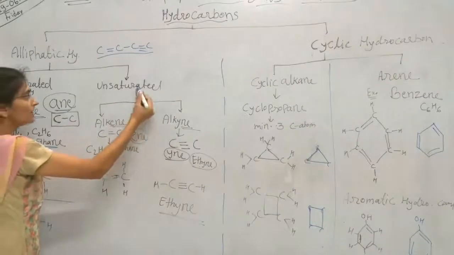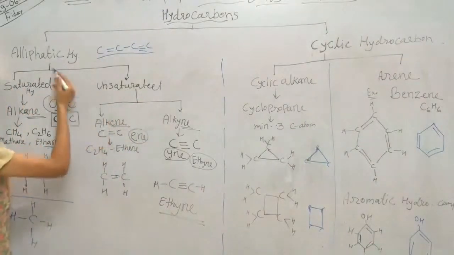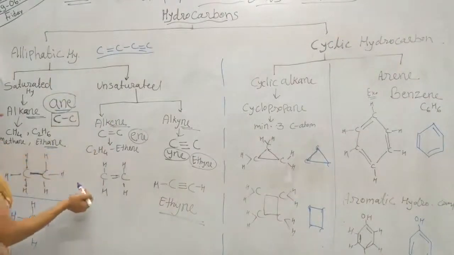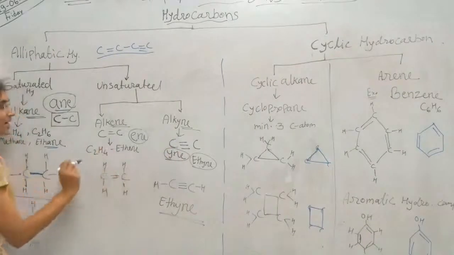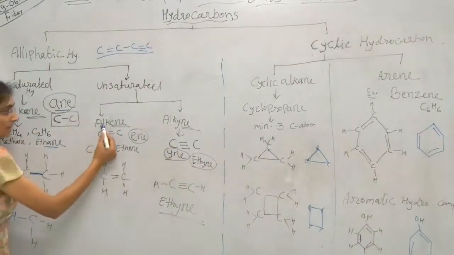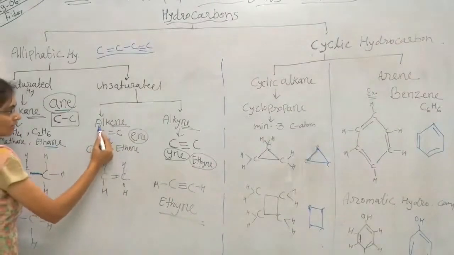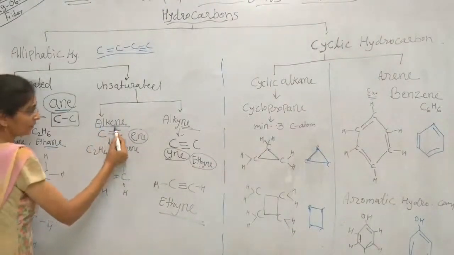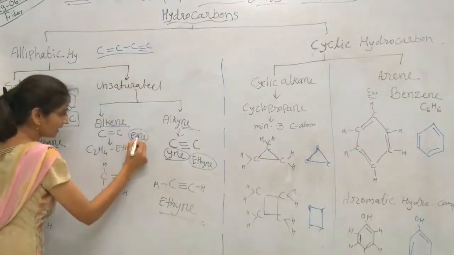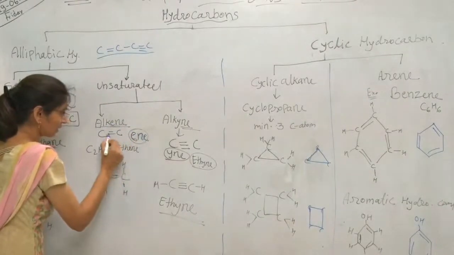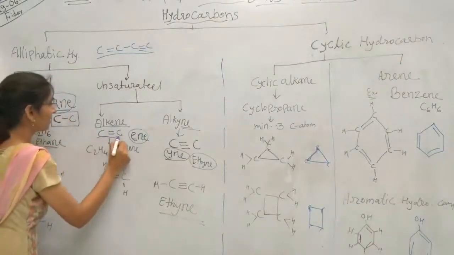Then we will go to unsaturated hydrocarbon. Under the aliphatic hydrocarbon, we will get double bonded and triple bonded open chain hydrocarbon. Under this first we will see the double bonded hydrocarbon. So here alkene group is there. Alkene, E-N-E. This ene is denoted by carbon double bond.